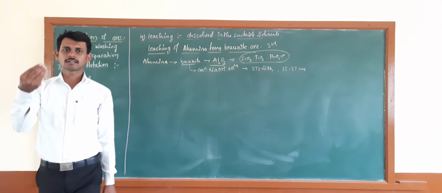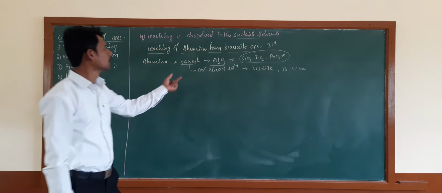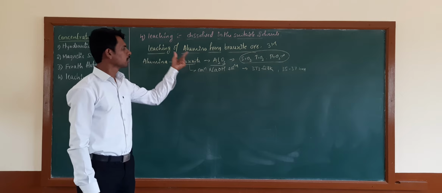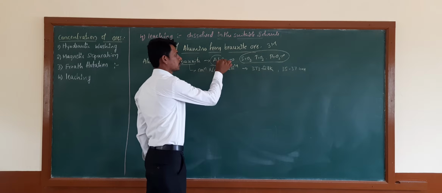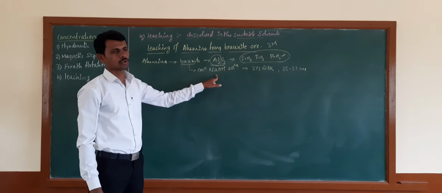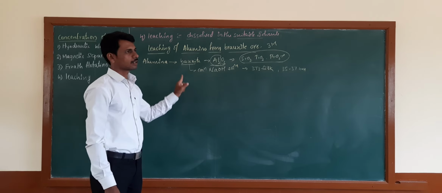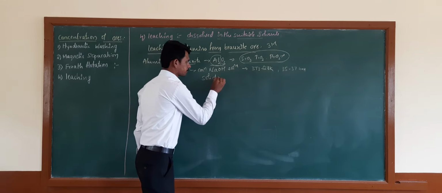When you add concentrated NaOH solution to the powdered bauxite ore, the aluminium present in that bauxite ore combines with the sodium hydroxide and is converted into sodium aluminate.